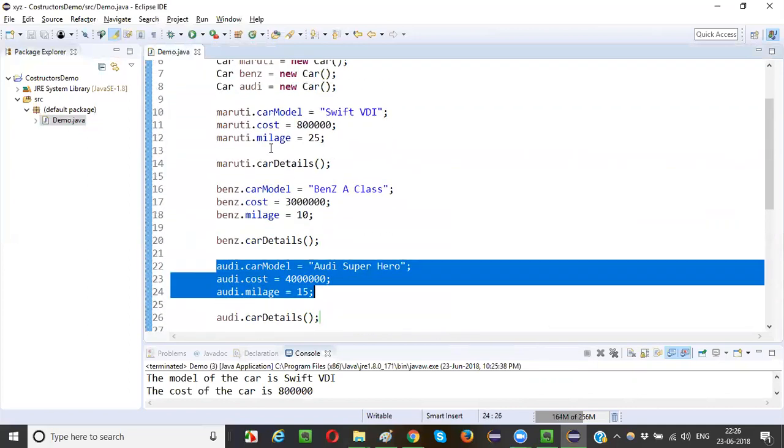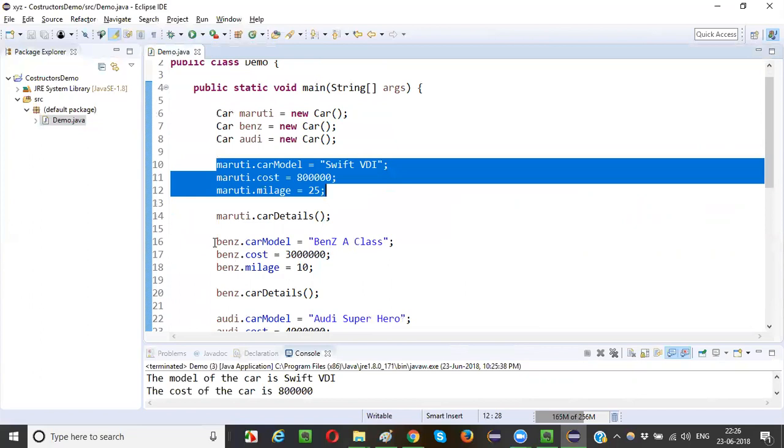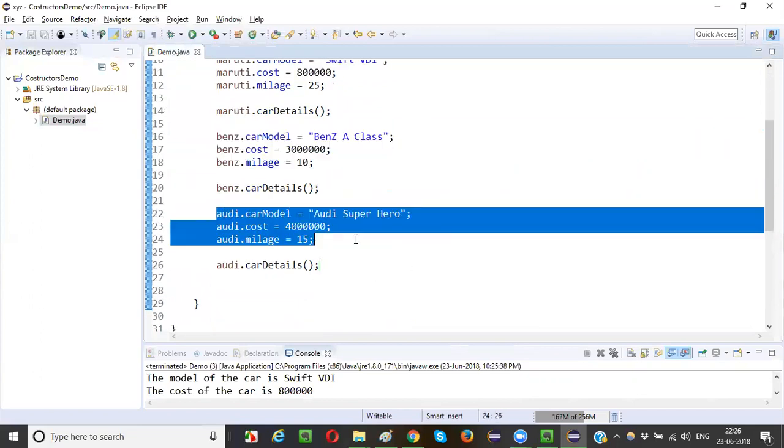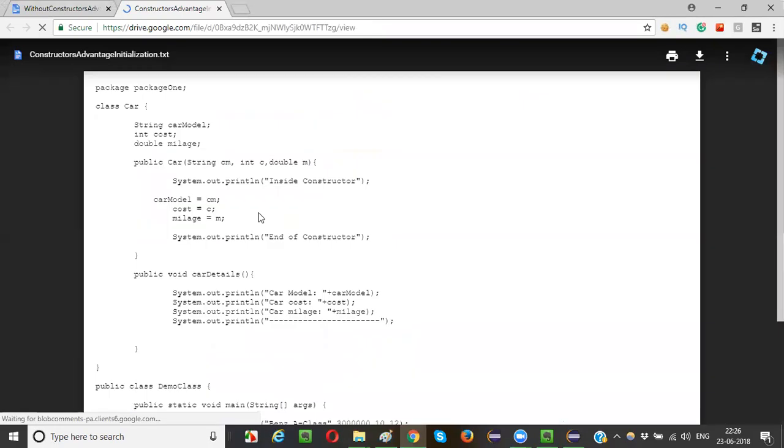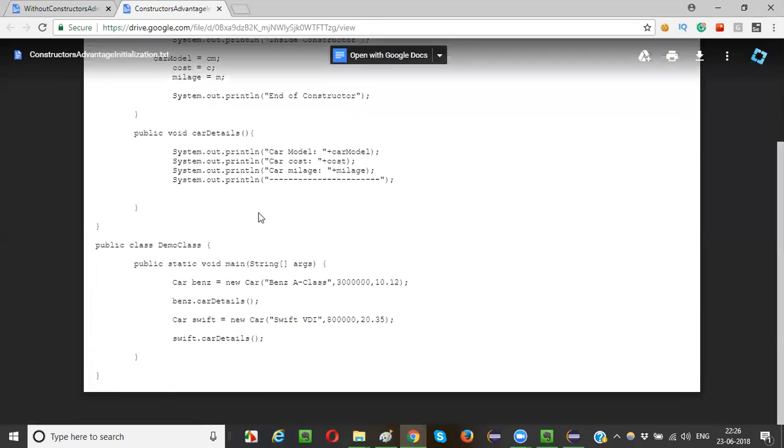So instead of following this kind of basic traditional approach, if I go with a constructor, the initialization will become a lot easier, guys. Okay, the initialization becomes a lot easier. How? What will happen when I use a constructor is what I am going to demonstrate.